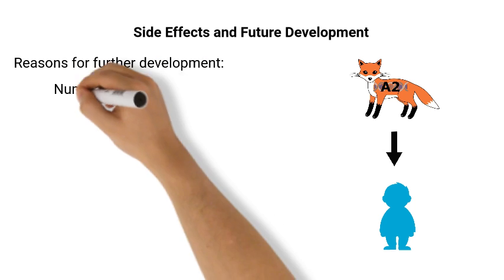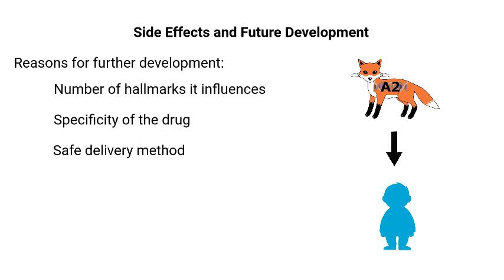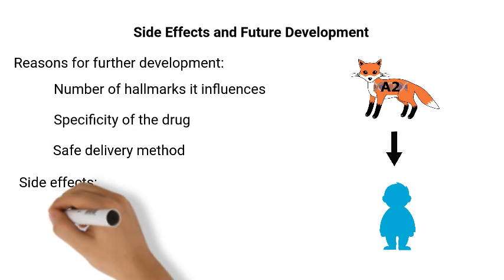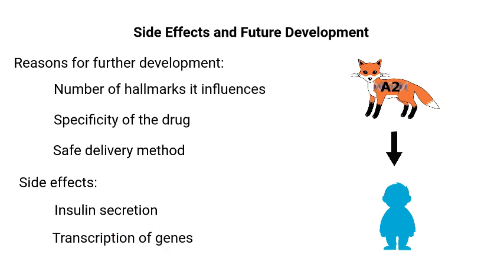The ability of FOXA2 to influence up to 4 hallmarks of cancer and participate in numerous pathways is a comment in itself on the lethalness of this gene and a highlight as to why we should be granted the ability to further develop our drug. The drug is also worthy of development due to its specificity. mRNA regions unique to the FOXA2 protein will be selected to ensure that other FOXA protein members will not be affected, and its method of administration. Intravenous infusion is an effective damage-free administration which allows for almost immediate delivery of the drug to its target.